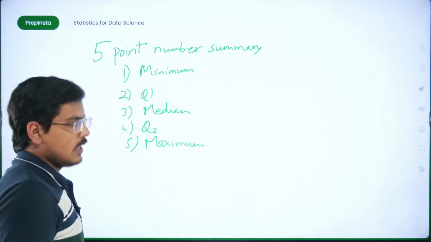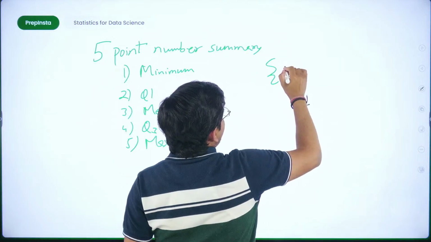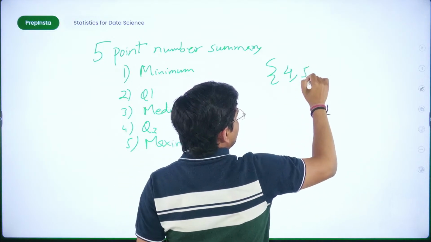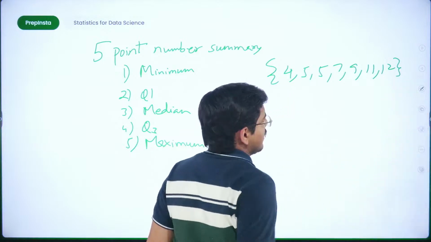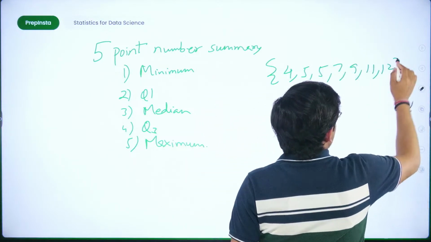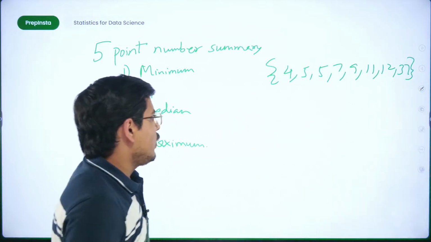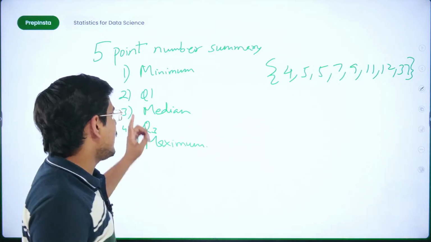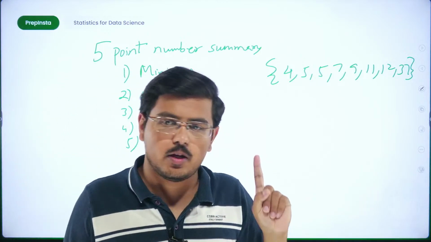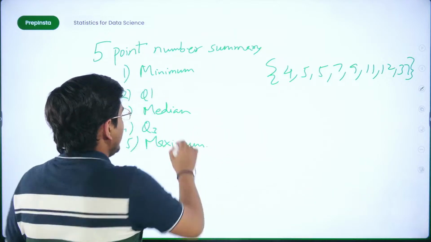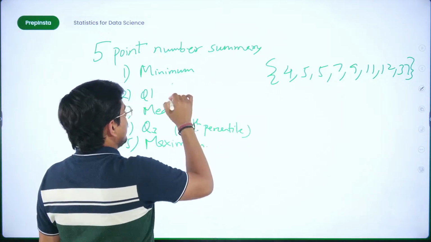In this scenario, let's take a data set where you are having, say, 4, 5, 5, 7, 9, 11, 12, like this, values like this, and one value in this should be something like 37. Fine. Now when you have these values at your disposal, before calculating anything, you know Q1 is quartile 1, the 25th percentile, Q3 is 75th percentile, right? This is 75th percentile, this is 25th percentile.